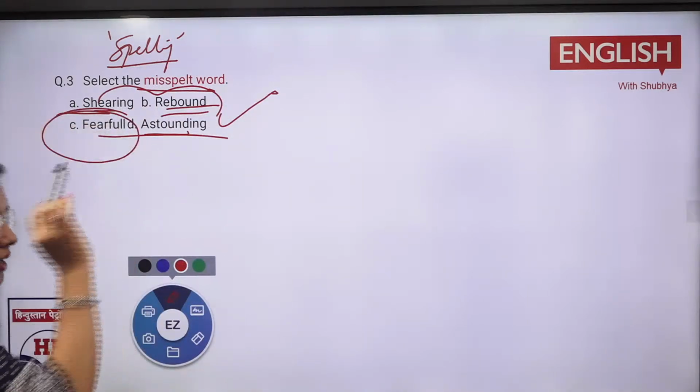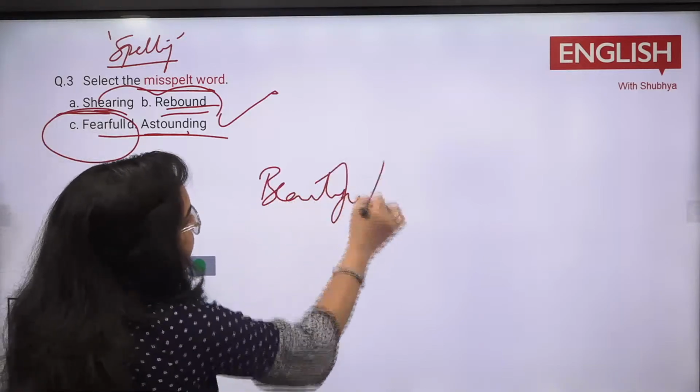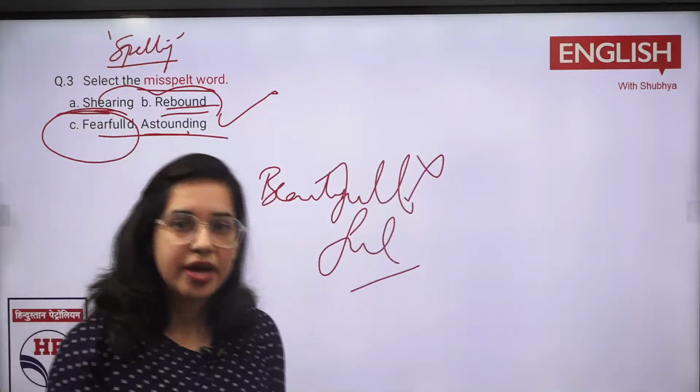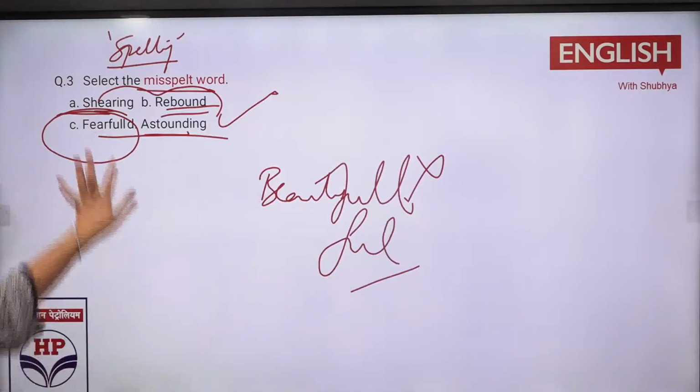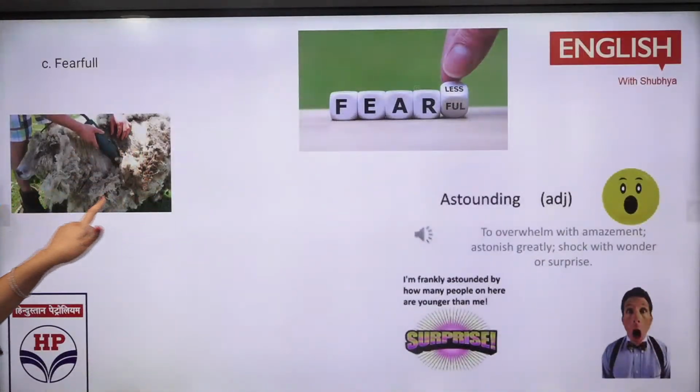Fearful is the wrong one. Like beautiful, sometimes if you write double L, that is wrong. So you need to check whether it is single L or double L. Here it would be single L, and fearful is with single L. So this is the wrong one. Shearing is when you are removing the skin of the sheep. That process is called shearing. You can note it down also.